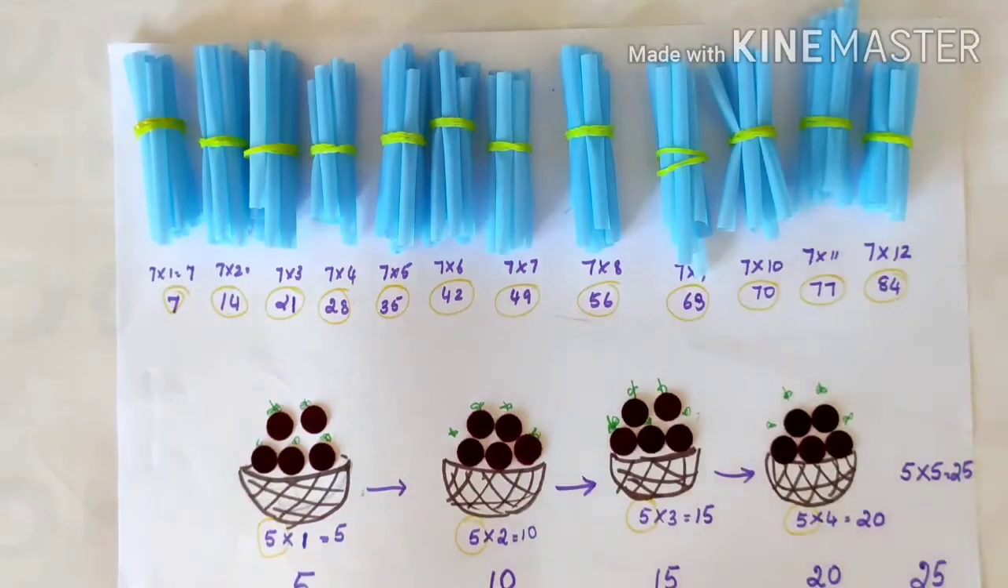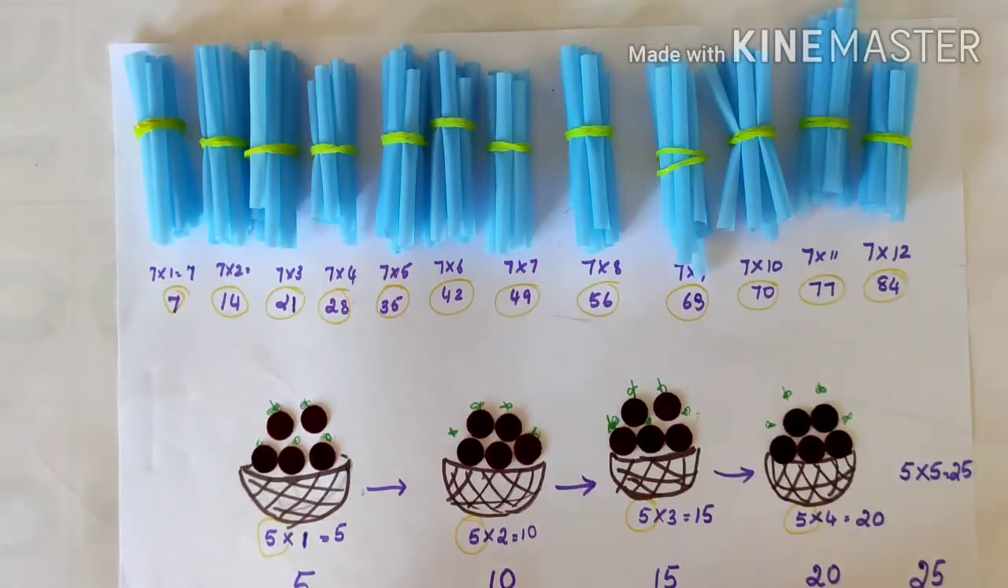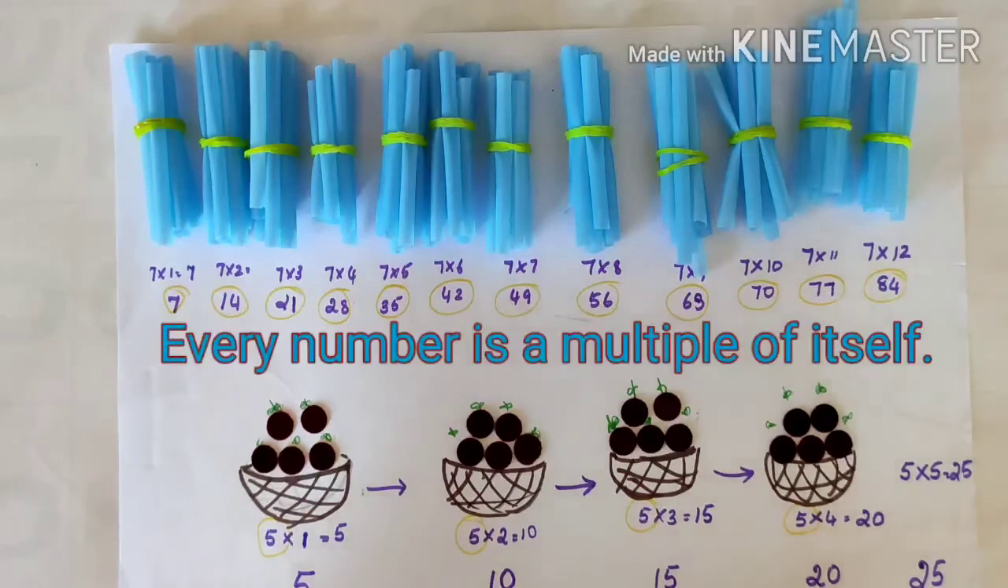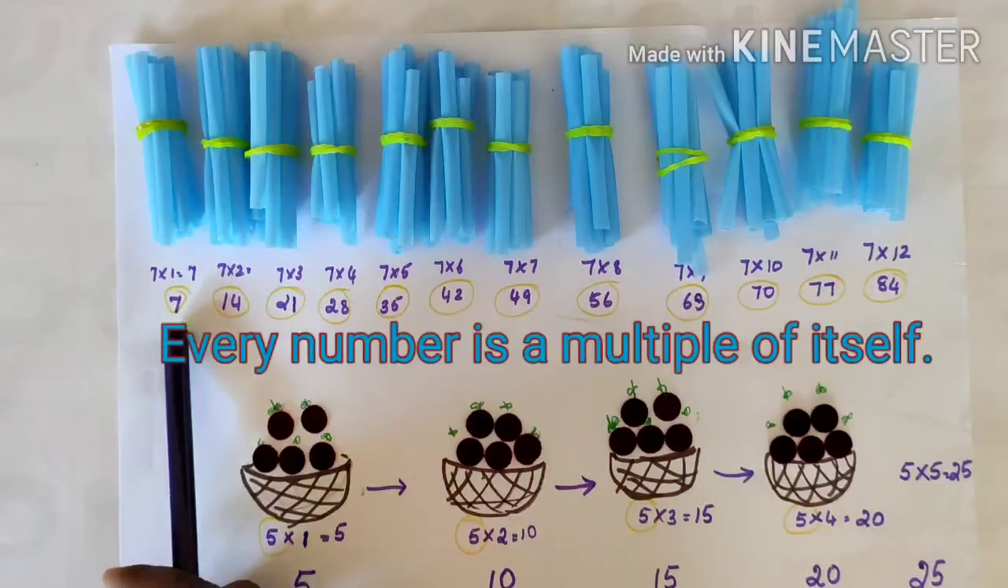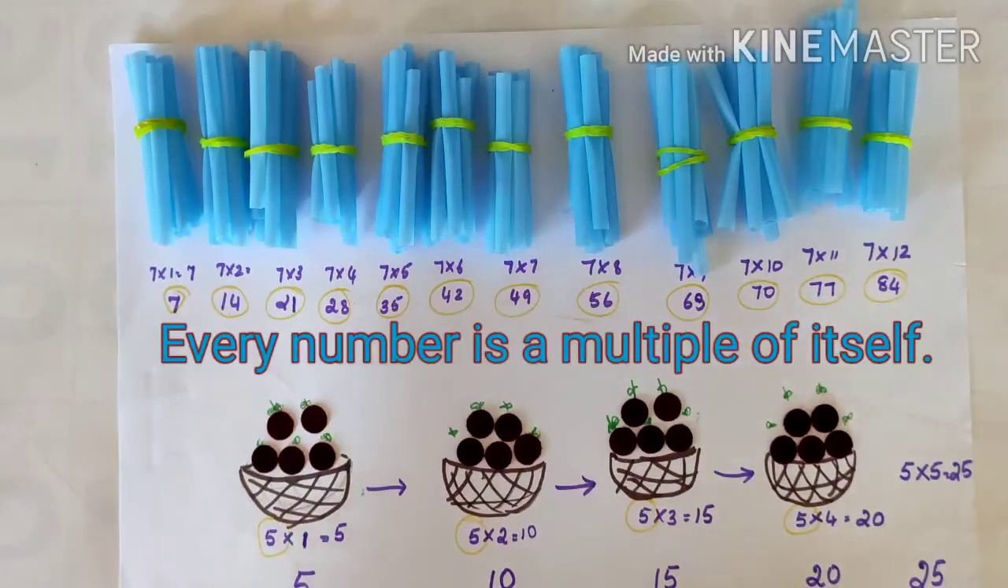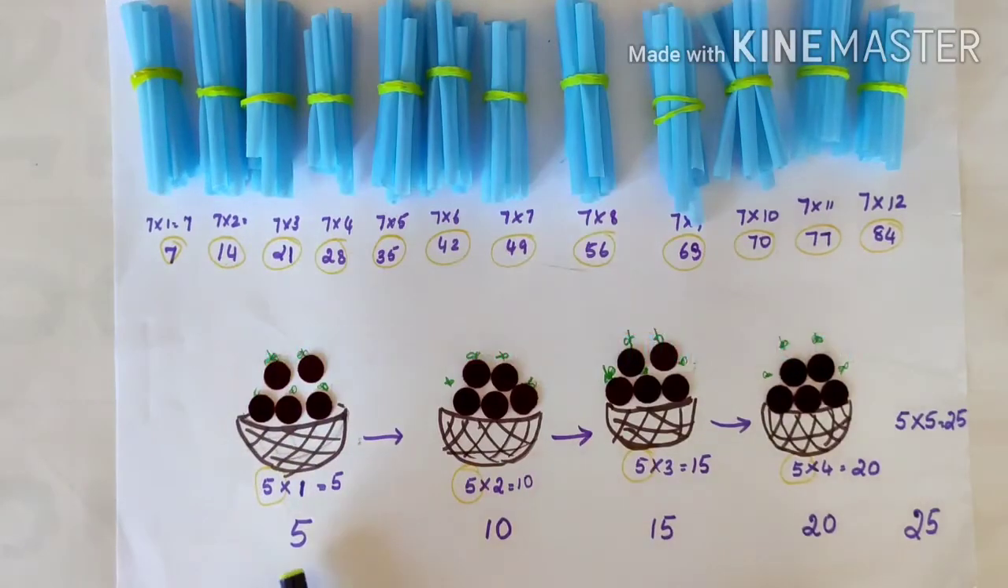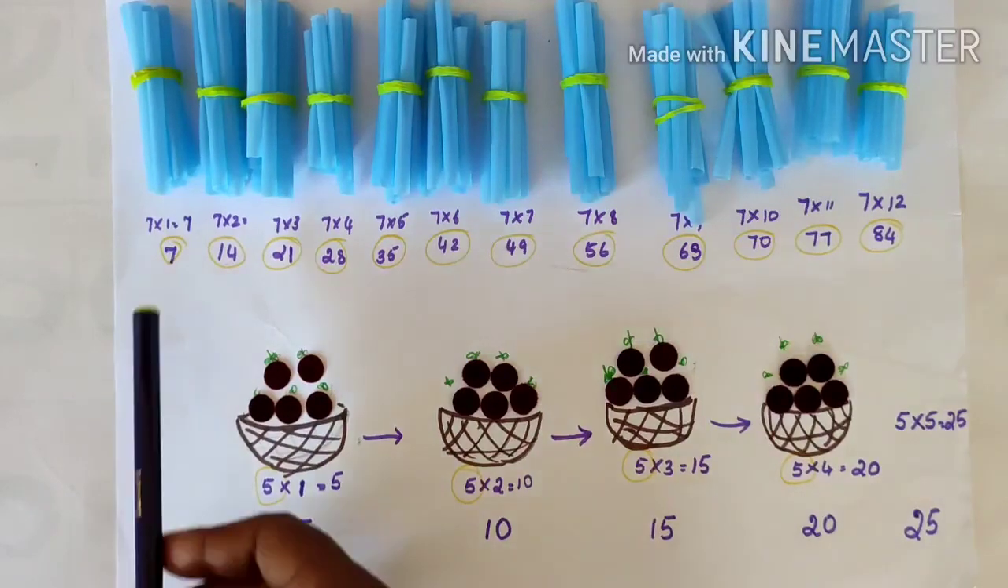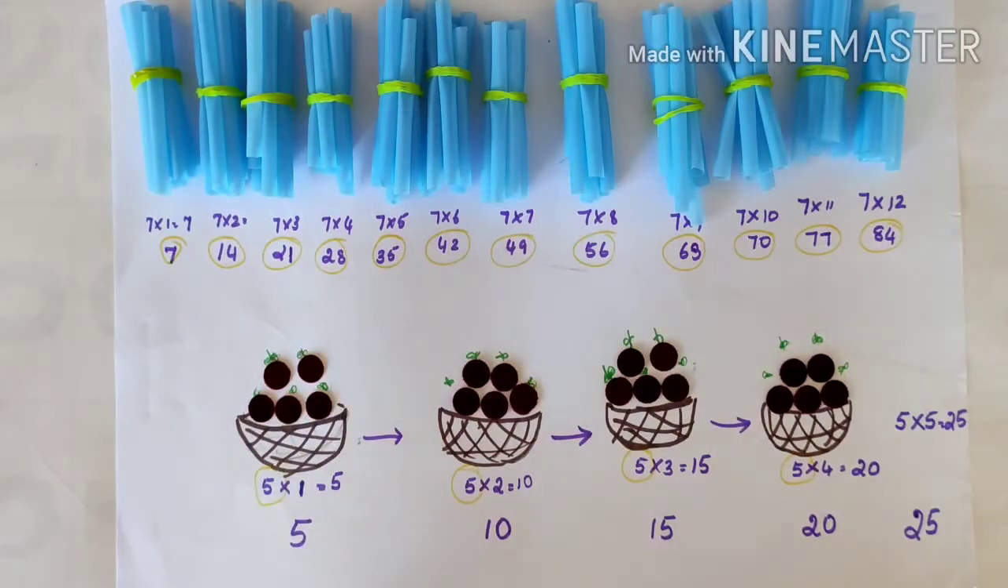Now with these two examples, we can conclude a few things. First one is that a number is a multiple of itself. Okay, a number is a multiple of itself. We can see here 5 is a multiple of itself, 7 also is a multiple of itself.